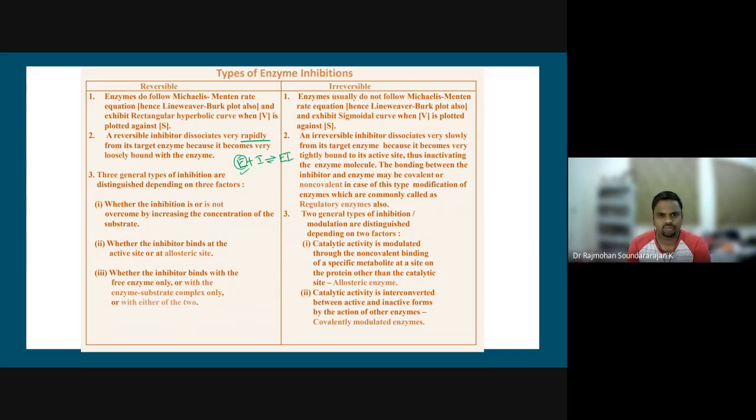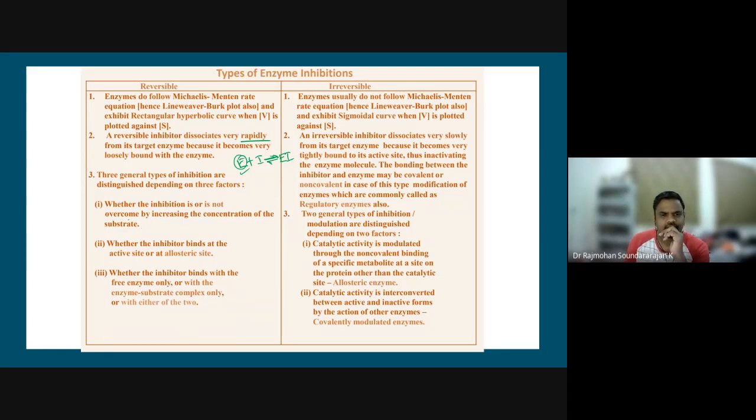Whereas if it is irreversible, only the forward reaction is taking place, the reverse is not taking place to that extent. So that means the bonding is very strong. Okay, so it's very difficult to separate them out. That's the name: reversible enzyme inhibitors.